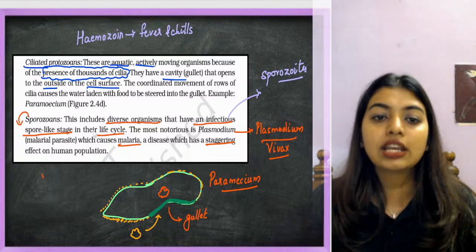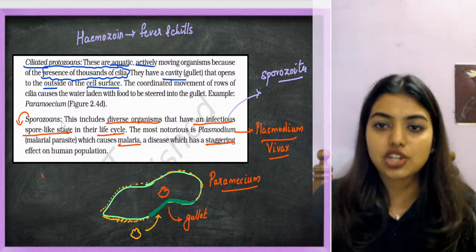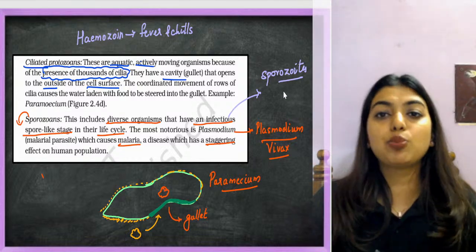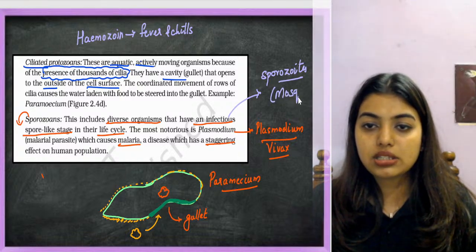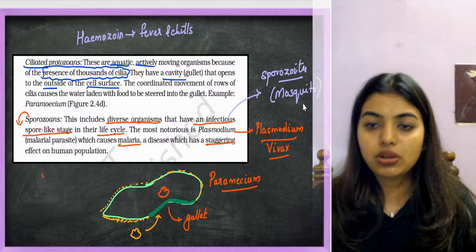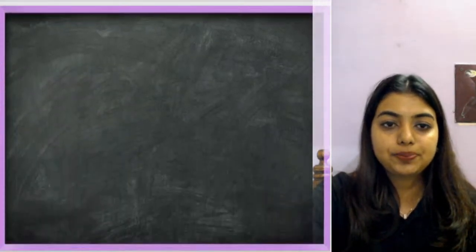So here what are they telling? This includes diverse organisms that have an infectious spore-like stage. The spore-like stage is this sporozoite stage, which you will see in the mosquito, and that will be passed on to us. Done. Yes or no? Okay.